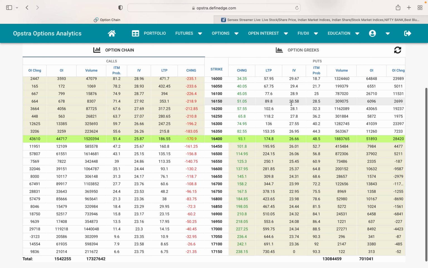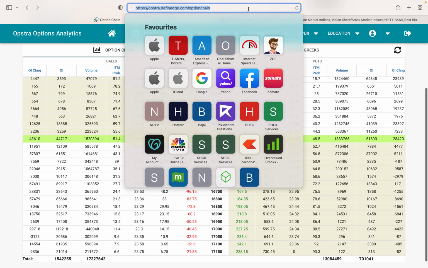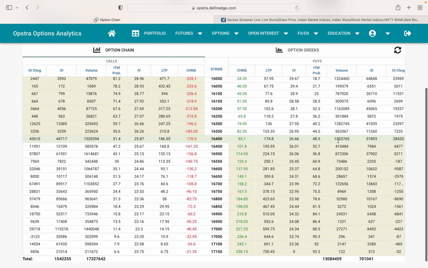This is a website called Opstra Definedge. You can check this website; it is free, though you can take a paid membership also. I suggest you go for the free one as of now, where you can do the basic analysis. The green line is basically the closing of the market in the last trading session. So the 16400 level was the close.